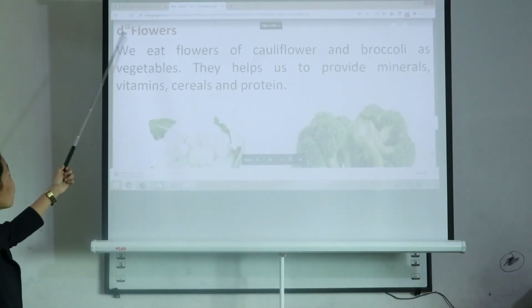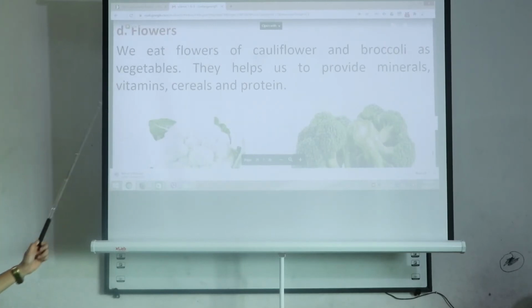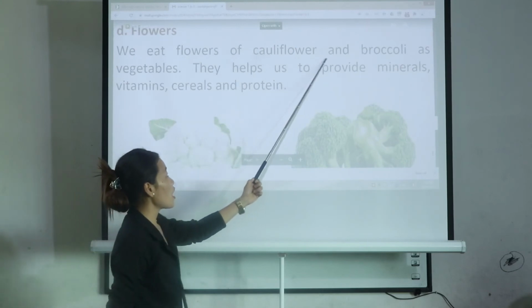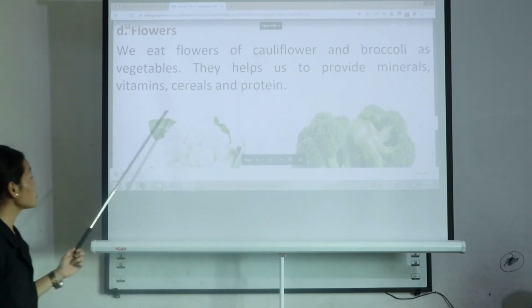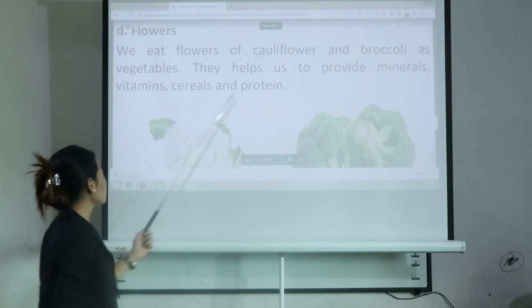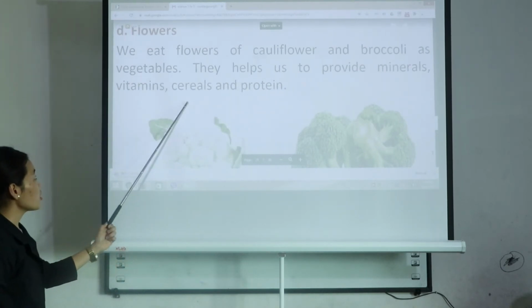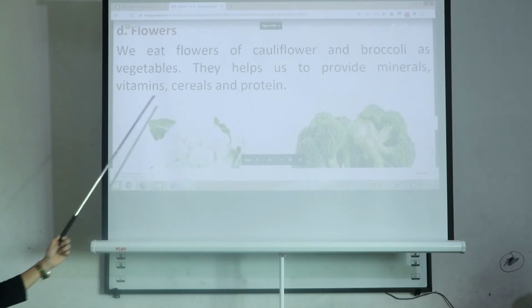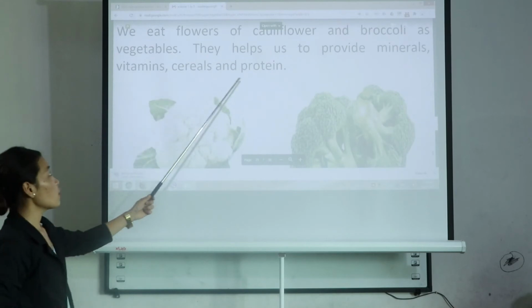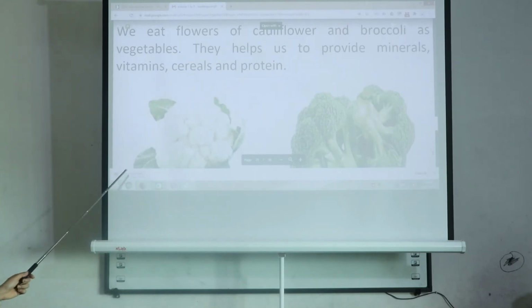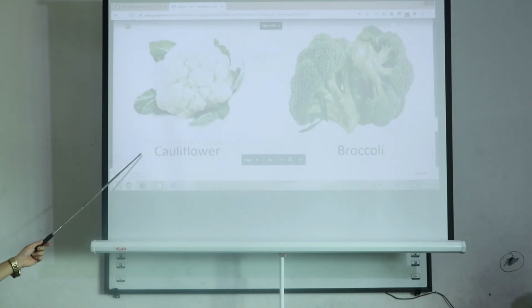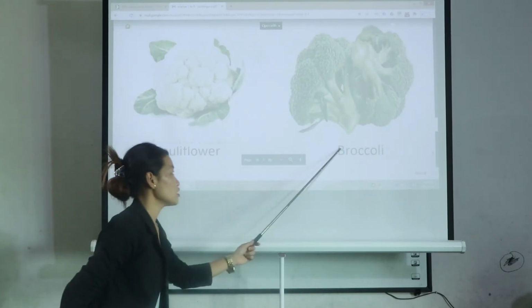Now number 4 is flowers. We eat flowers of cauliflower and broccoli as vegetables. They help us to provide minerals, vitamins, cereals and protein. Here are some examples of cauliflower and broccoli.